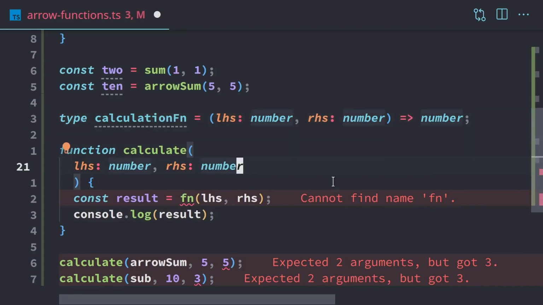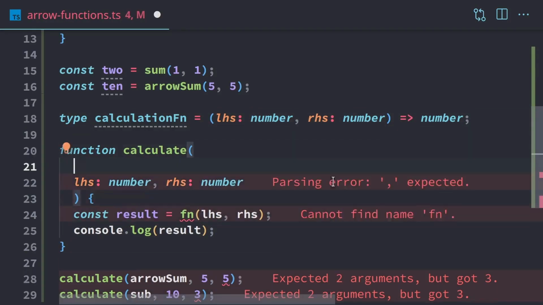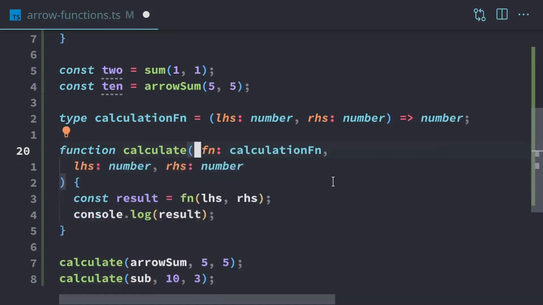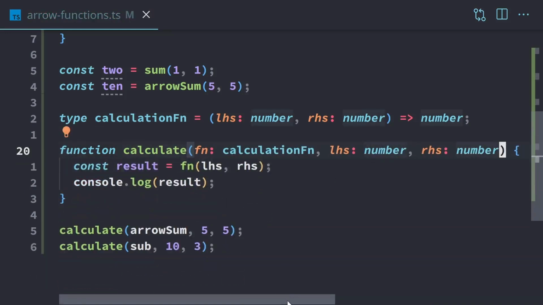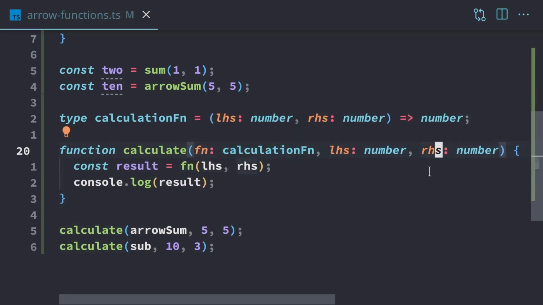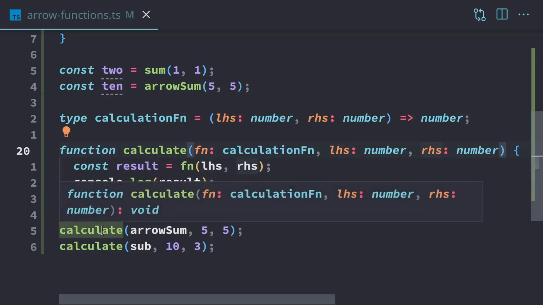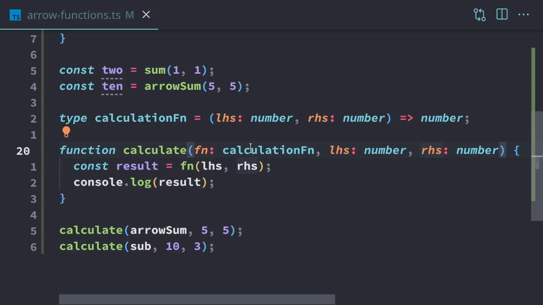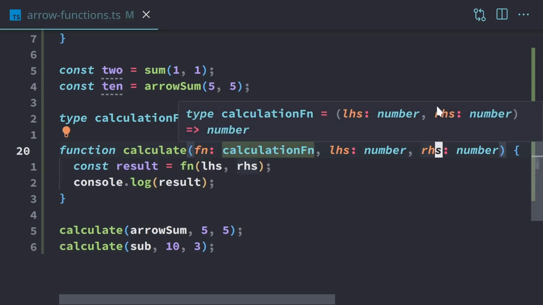And now instead of having that long part in the calculate function, we just have fn is a calculation function. And then we can format that. And so now it's much cleaner to read. We have this calculate function. It takes another function, which is a calculation function, along with a left-hand side and a right-hand side. When we mouse over this, it's much easier to read, and it's a lot clearer too, because we see that this is the fn, this is the calculation function. And if we need to know the exact parameters for the calculation function, then we just take a look at that and we'll see it. It's the left-hand side, right-hand side, and you have the arrow and it returns a number.